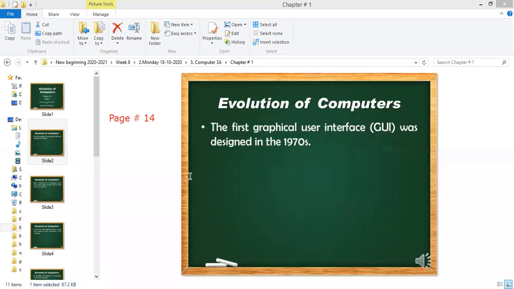On page number 14, the first graphical user interface was designed in the 1970s. Okay, in the 1970s. What is GUI? What is GUI?